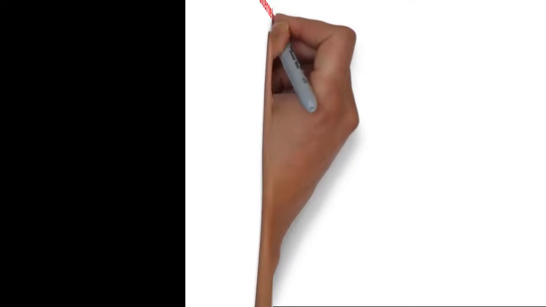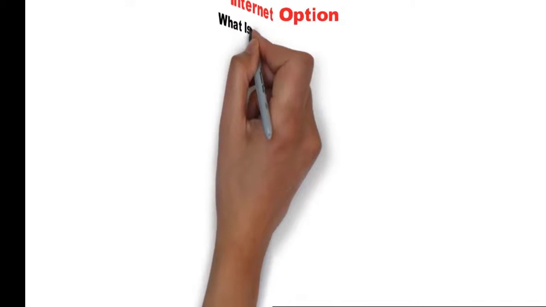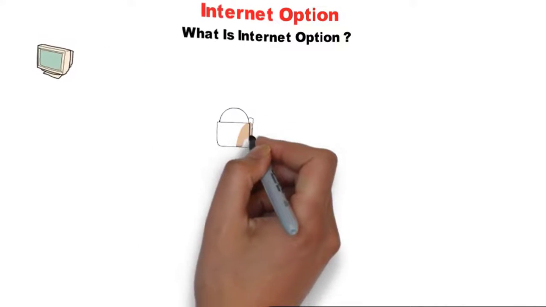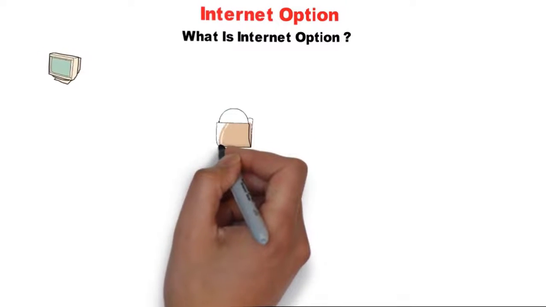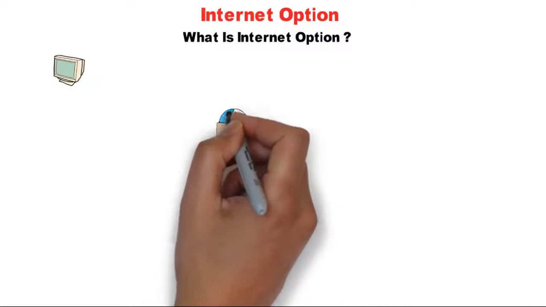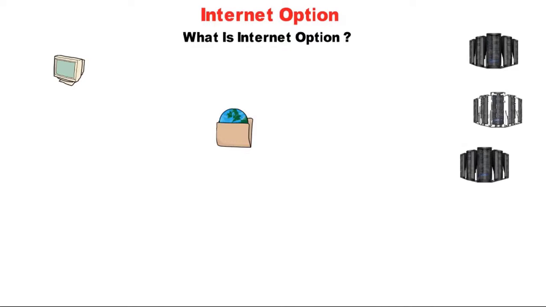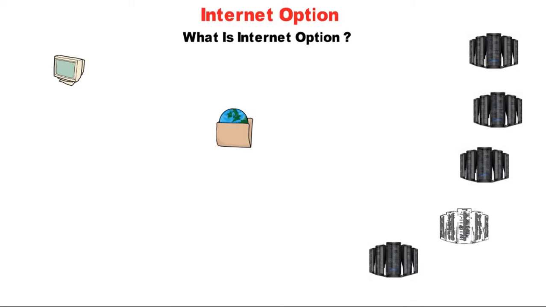So friend, this is my Internet Options that you can see here, and first understand why we use Internet Options. What is Internet Options? First, when you use a computer, you use the internet, and your computer connects to other server systems. So you first need internet or a network. This is where Internet Options is used.